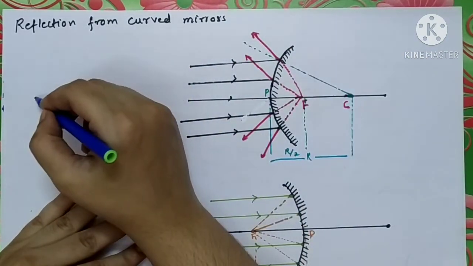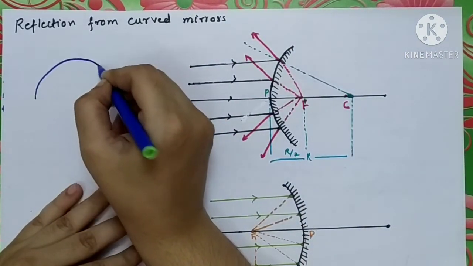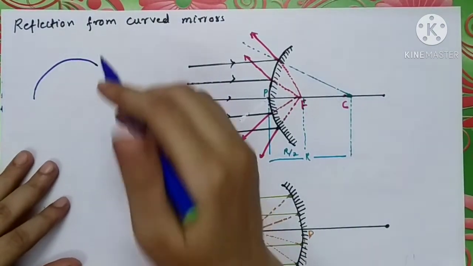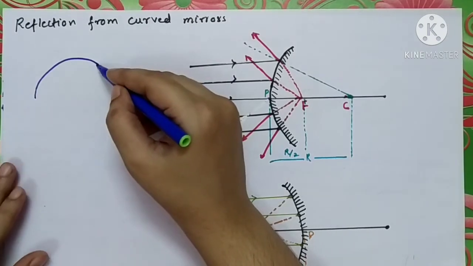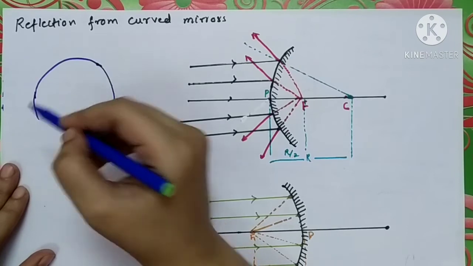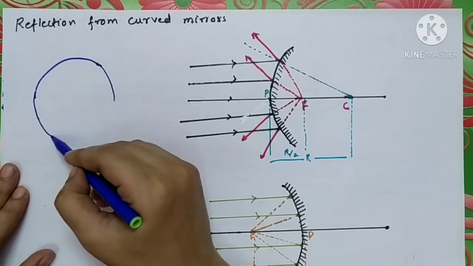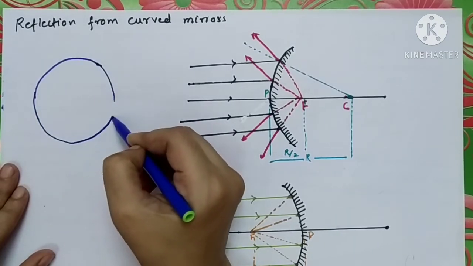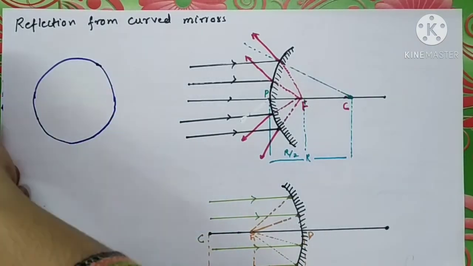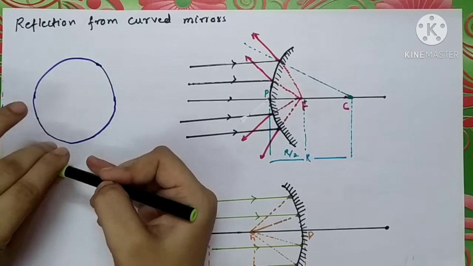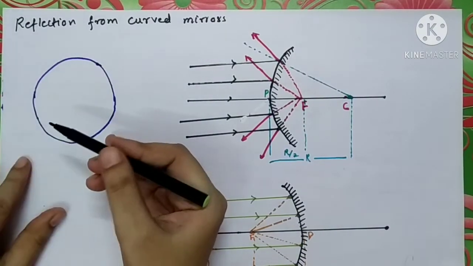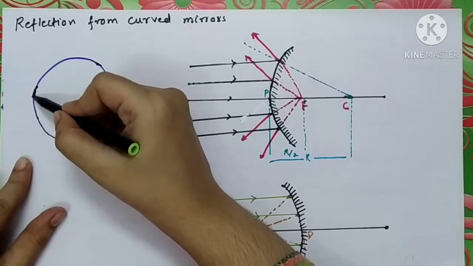So how is it made? Consider one sphere. Here we have considered one sphere. Let us consider two small parts of the sphere. The first small part is over here.